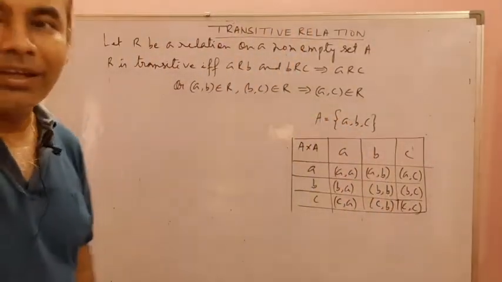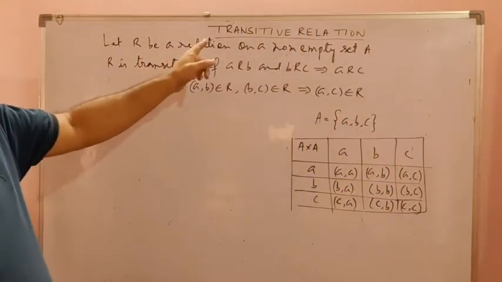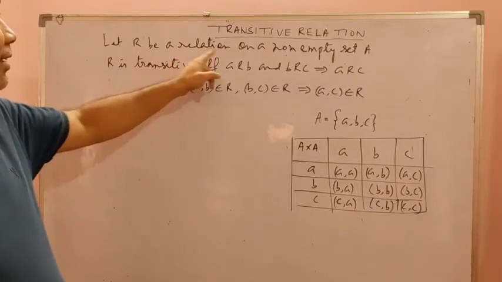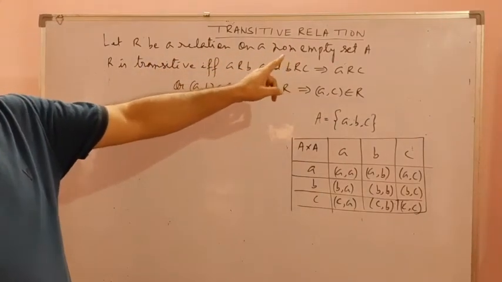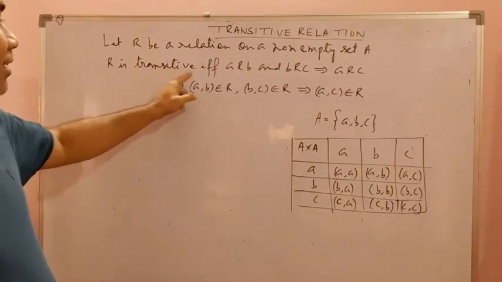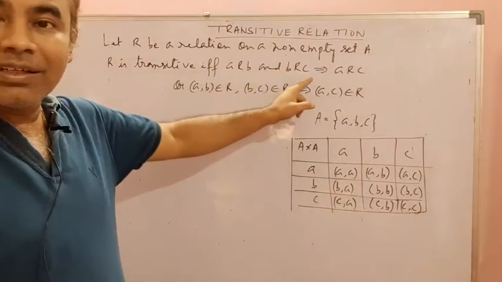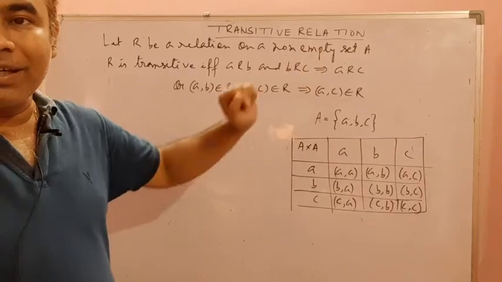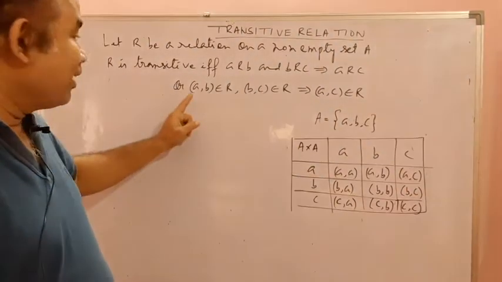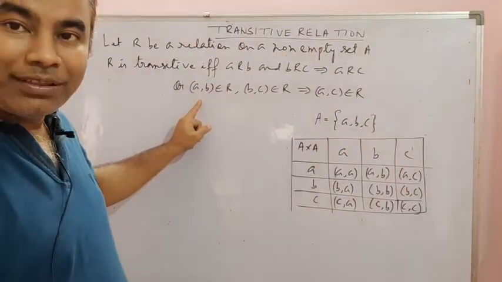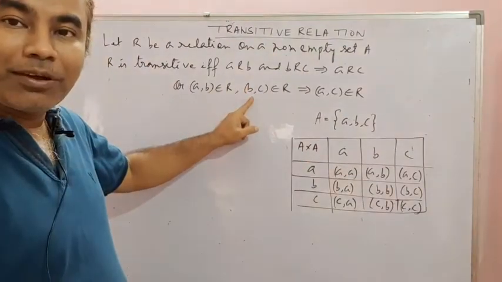Here I write down the definition of transitive relation. Let R be a relation on a non-empty set A. Then R is transitive if and only if A related to B and B related to C implies A related to C, or if there is an ordered pair (A, B) and a second ordered pair (B, C).